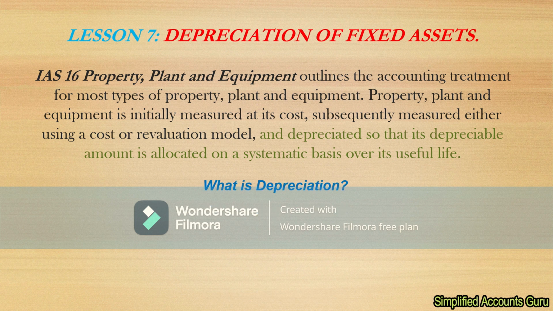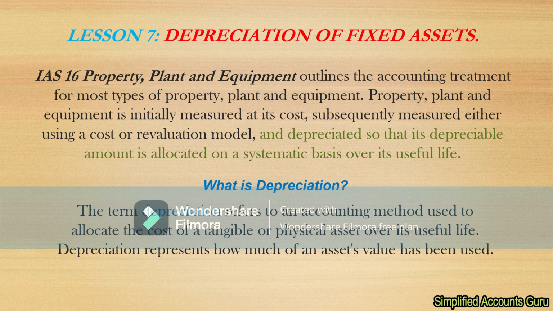What is depreciation? The term depreciation refers to an accounting model used to allocate the cost of a tangible or physical asset over its useful life. Depreciation represents how much of an asset's value has been used. We defined an asset as a resource owned by the organization or a business as a result of past economic events from which future economic benefits are expected to flow to the business or the organization.